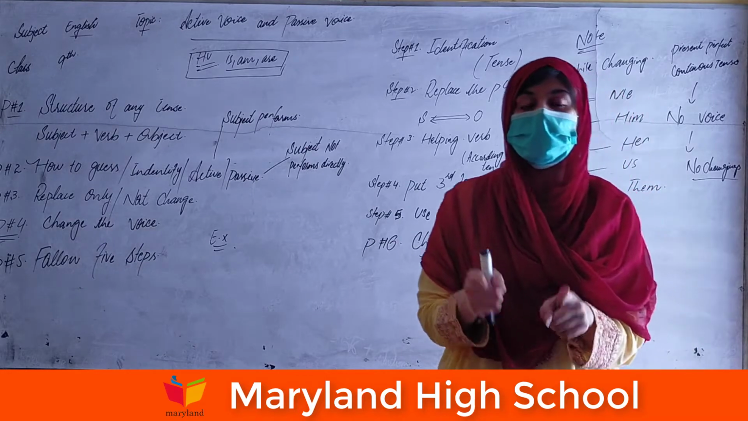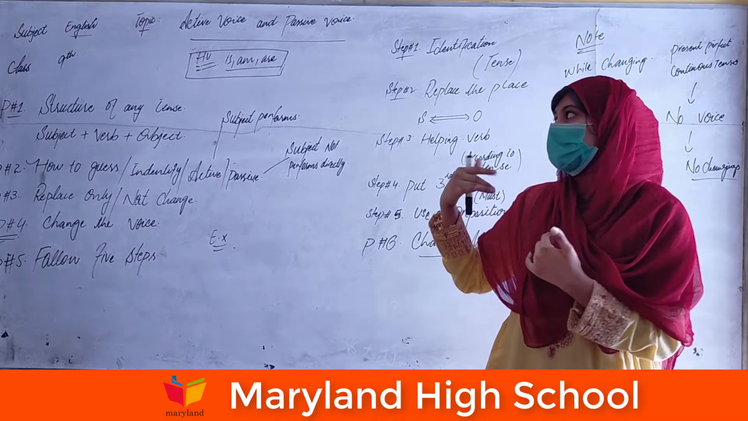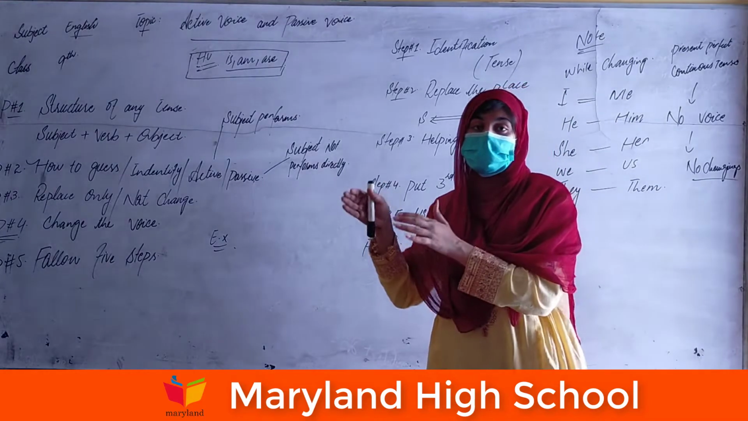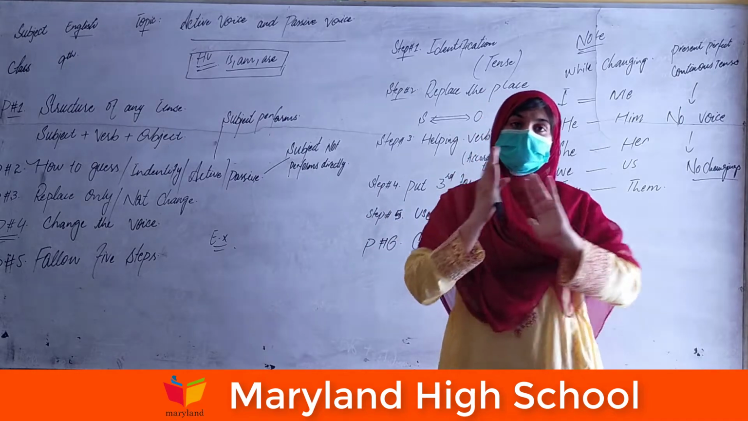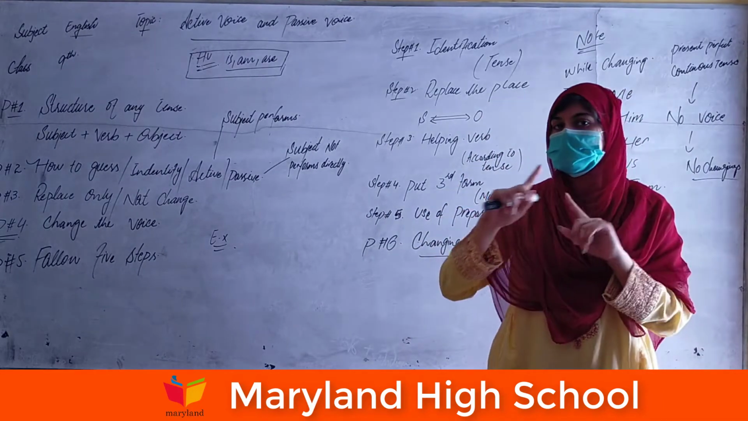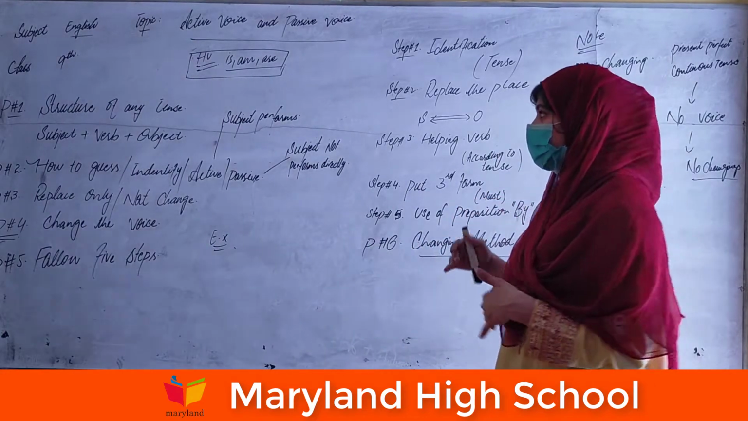You have to learn how we can convert the active voice into the passive voice, and how we can identify it. This one is the active form and we have to change it into the passive, and this one is a passive sentence and we have to change it into the active. Today we will learn about it in detail.